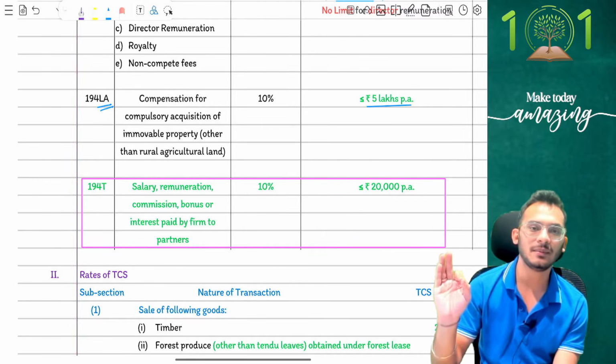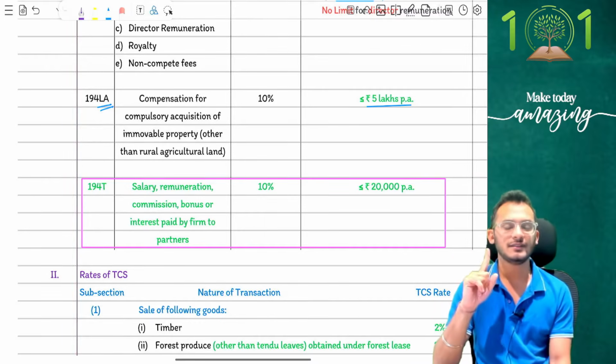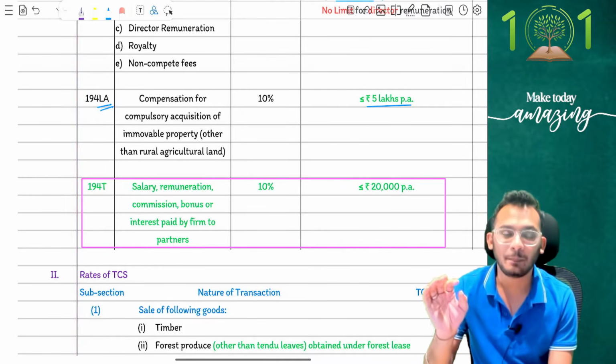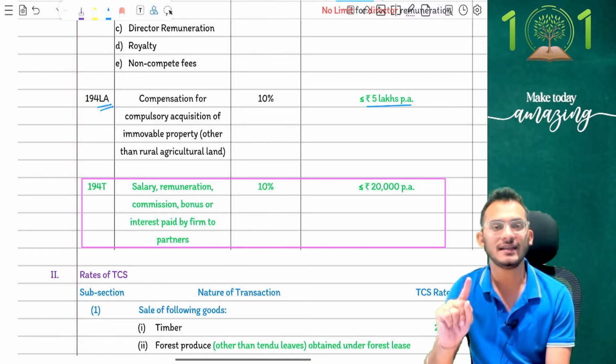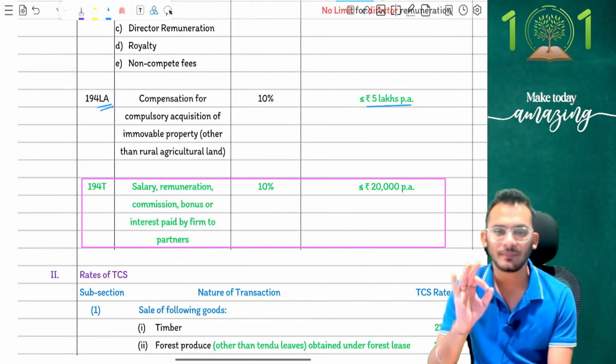Yes, so that is what the amendment has come in. So be very careful on this amendment. You will get a question on this in one of the examinations. 194T, making payments to partners from a partnership firm, will be liable for 10% TDS with a threshold limit of 20,000 rupees. Clear? Good to go?